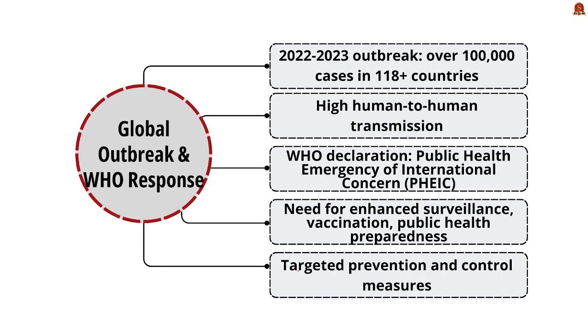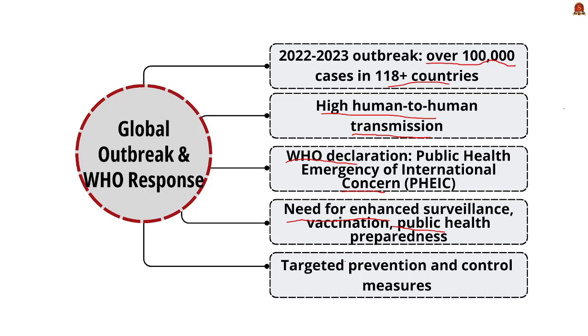Now let us see what WHO responds about the recent outbreak. The present outbreak has an incidence of over 1 lakh people affected in 118 plus countries, and it has also recorded a high human to human transmission, which is mainly because of sexual transmission and also close contact, like we have discussed before. In addition, WHO also declared a public health emergency of international concern, and previously it has been declared for the cases of swine flu and COVID-19 respectively. WHO also called for the need for enhanced surveillance, vaccination and public health preparedness, and also targeted prevention and control measures.